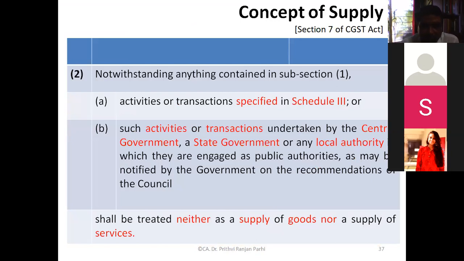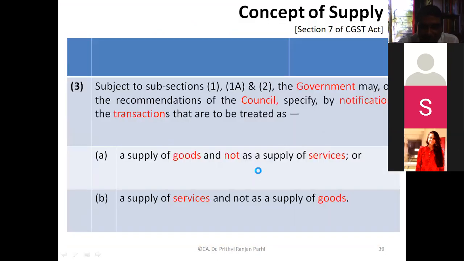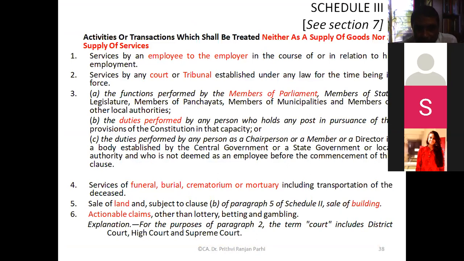Section 2 talks about Schedule 3, where there is a list of activities which are neither supply of goods nor supply of services. We have discussed this in the last class. If you want, you can have a look so that you can participate in the case discussions.